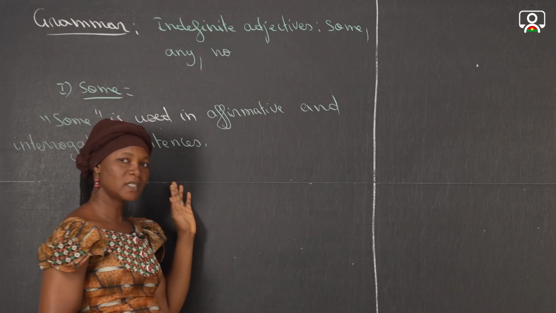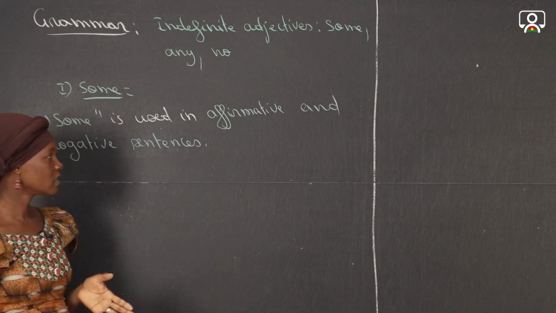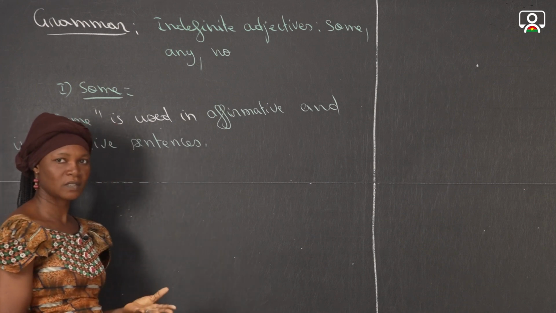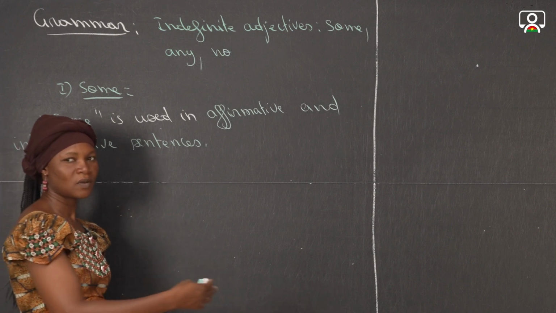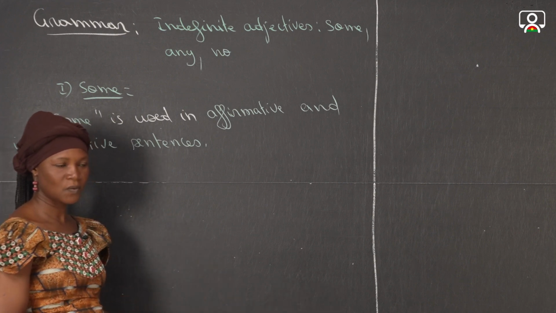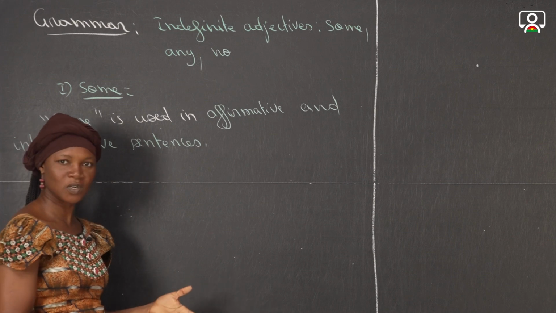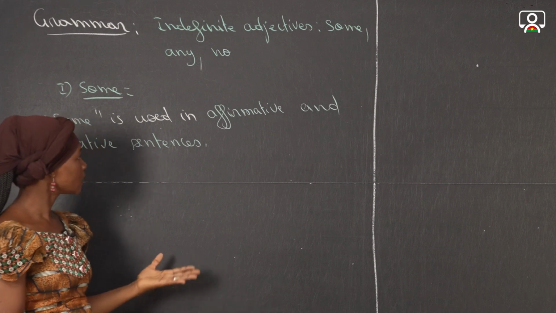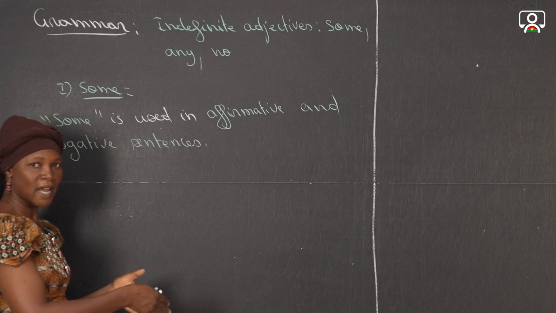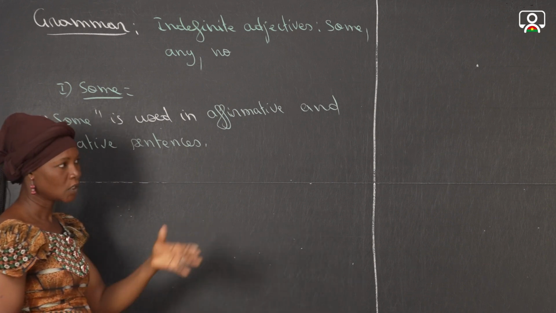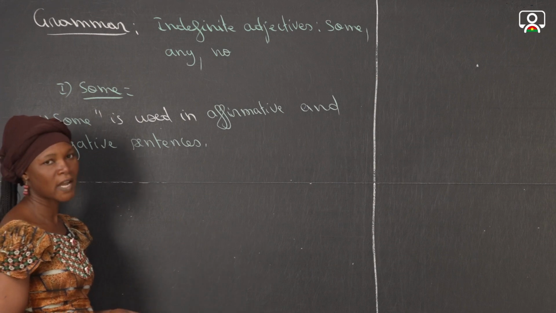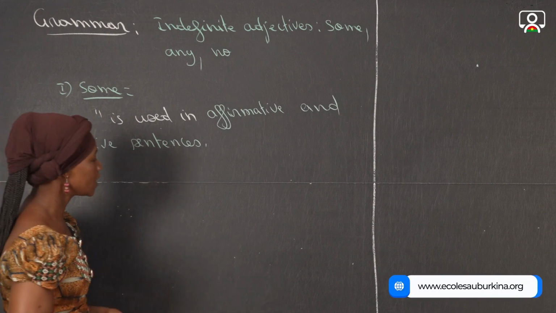Now when we use it in the interrogative sentence, it is a question. So here, it means that it is a kind of invitation, when we speak, for example, about food or drinking, or it means that we are waiting for a positive answer to the person to whom we are asking the question.